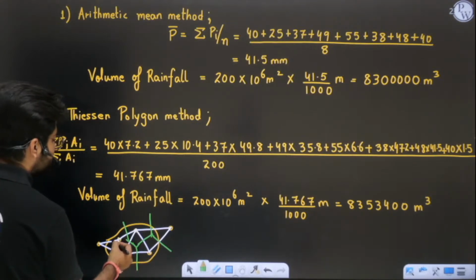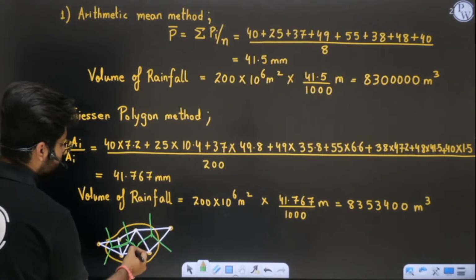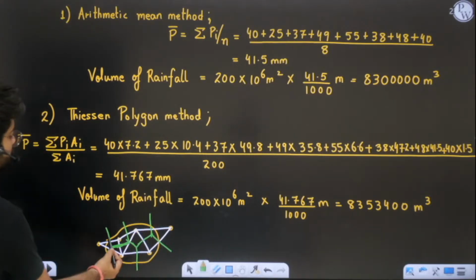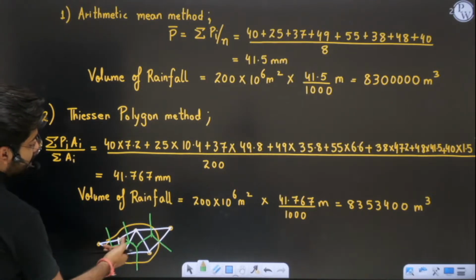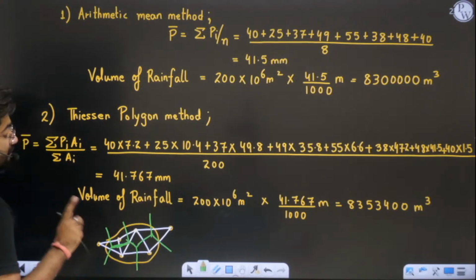You understand this thing. Bisect this, this is coming here, this is further extended. Like this you will bisect. So this is the area of this station, this is the area of this station, this is the area of this station. Listen very carefully.